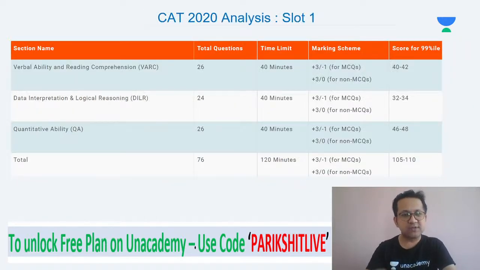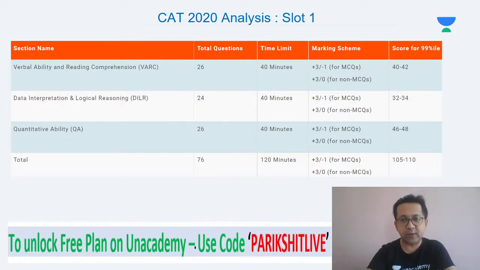Let's look at the scores now. CAT 2020. This is the CAT 2020 analysis, plot 1. CAT 2020, VRC at 26 questions, DILR 24 and Quants 26 questions, each 40 minutes. Now, if you look at the last column on the right, 99 percentile, what is the score needed? 40 to 42 questions in VRC.